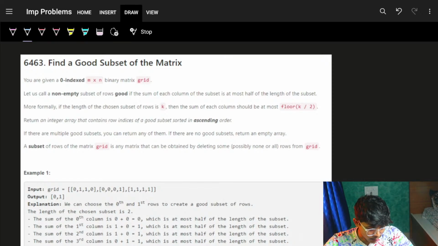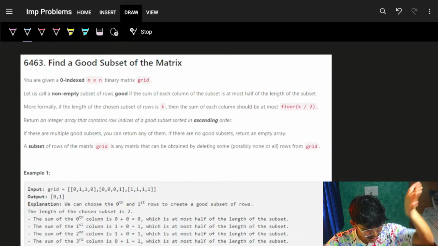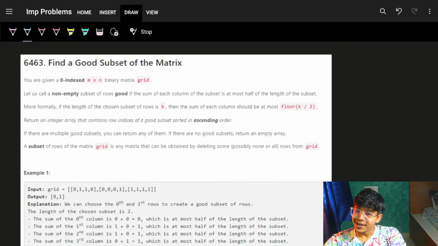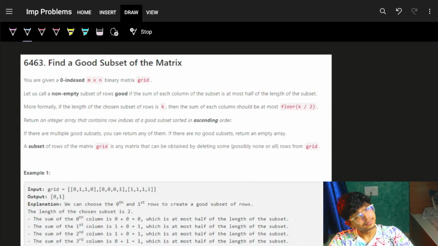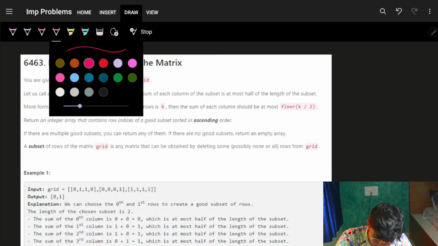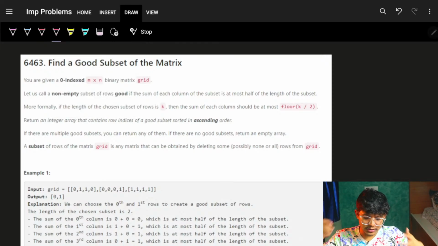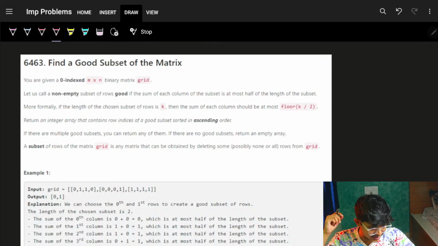Cool. That is how you can simply solve this. Conservation of momentum. Yeah, the complete physics you are going to apply here. That's good. Let's quickly jump on to question number 4. It's actually easy to find a good subset of matrix.